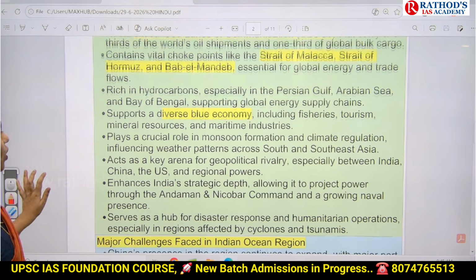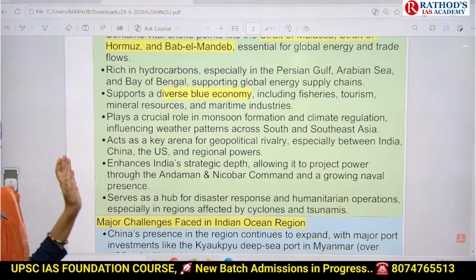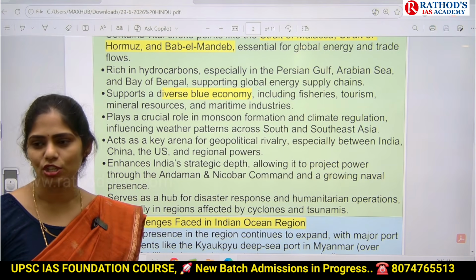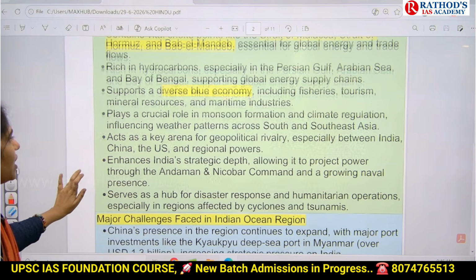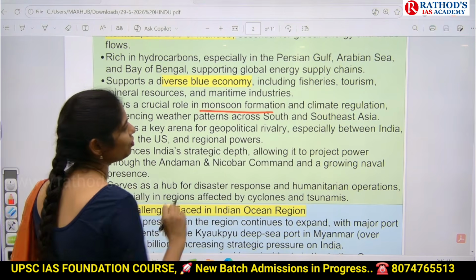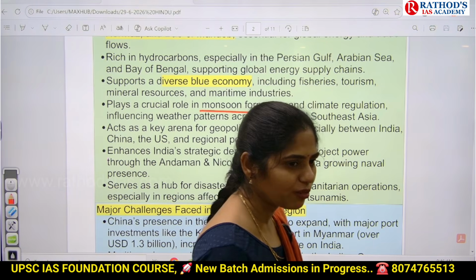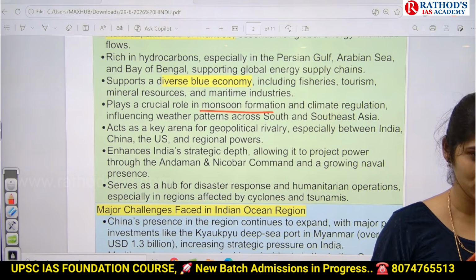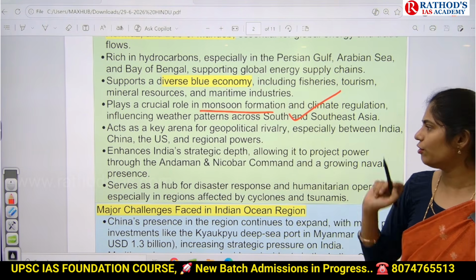Next, what all comes under this blue economy? We have fisheries, tourism, mineral resources, and maritime industries. Industries depend on these maritime resources. So in that way, we are going to achieve blue economy. And it also plays a very important role in monsoon formation. You know about monsoon formation. We have the Arabian Sea branch and the Bay of Bengal branch, moving northwards. Yes, you know all those things. Again, Indian Ocean plays a very important role in monsoon formation.